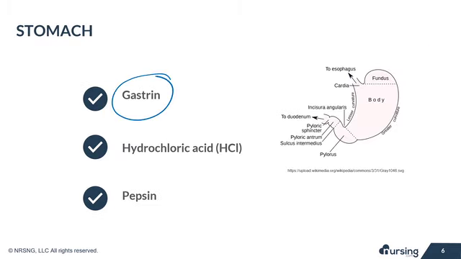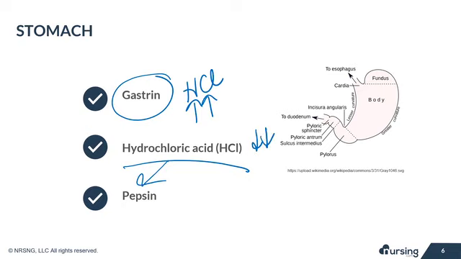Gastrin is a hormone in the stomach. It stimulates digestion through the secretion of hydrochloric acid, and it also increases gastric motility and emptying. Hydrochloric acid activates pepsin. It also starts protein digestion. The acidic environment reduces microorganisms ingested from the food. Pepsin is a digestive enzyme that breaks down proteins, including collagen, to smaller chain polypeptides.